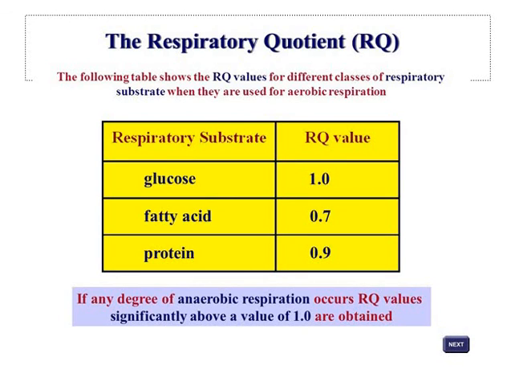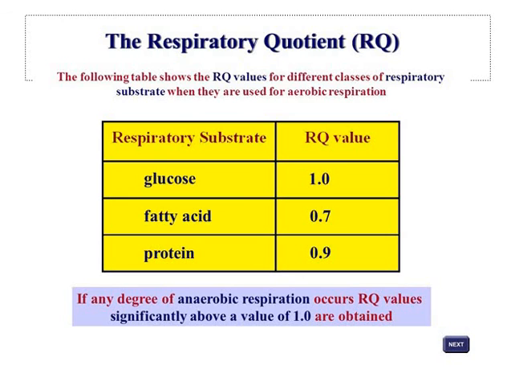RQ of proteins. Proteins and amino acids serve as a respiratory substrate only in seeds rich in proteins. In vegetative cells, proteins are utilized during starvation. Proteins contain a low amount of oxygen. They require more oxygen for oxidation. Therefore, RQ is around 0.79. In germinating wheat, it is 0.65.